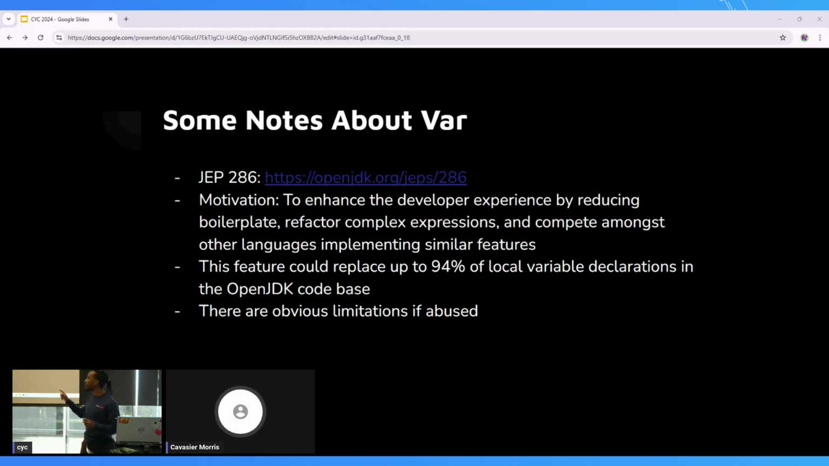And it was found that within the JDK, they can replace up to 94% of local variables with var instances. And mind you, it does not mean every local variable needs to be a var. I want to make that very explicit. That is not what I'm saying.